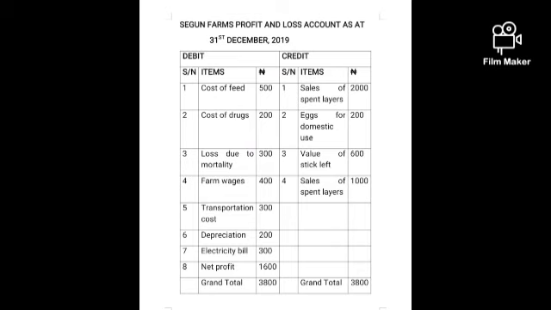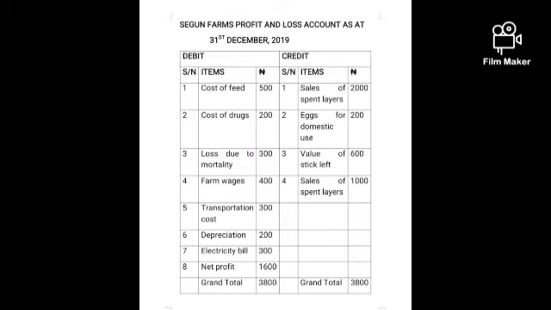That is, anything being sold is recorded under credit, and anything that has been bought, the expense, is recorded under the debit side, which is the left hand side.